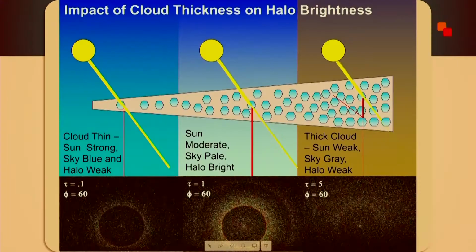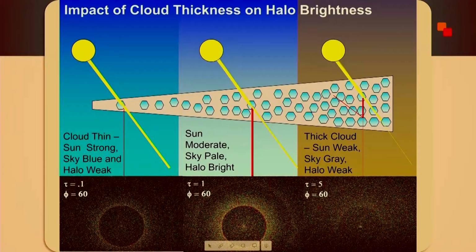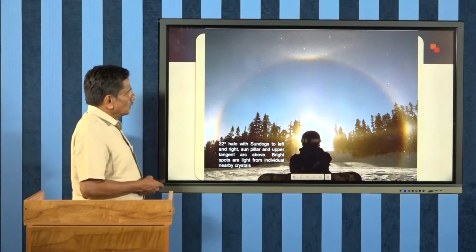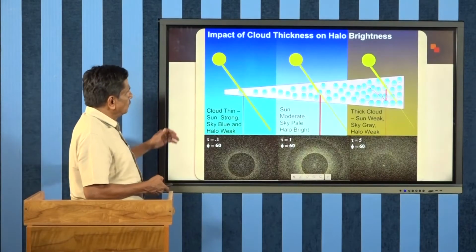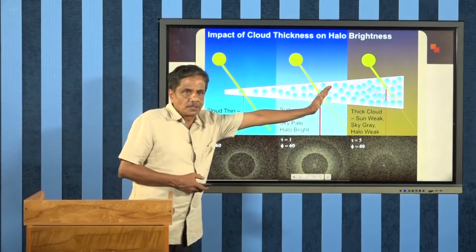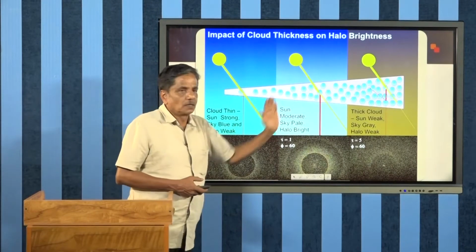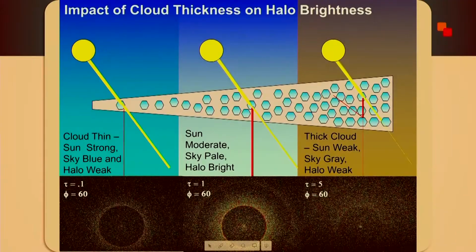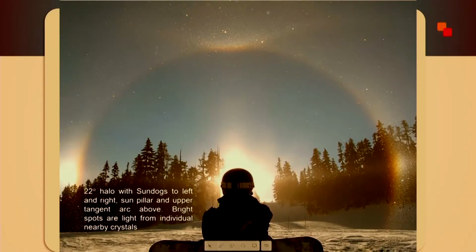So, here you can see this is the number of ice crystals. If the number of ice crystals is more, then we can distinguish the contrast of the halo which is produced. Now, as we have seen, the number of ice crystals varies across the cloud, so there is a possibility of strong, intense light on the two diametrically opposite sides of the halo.